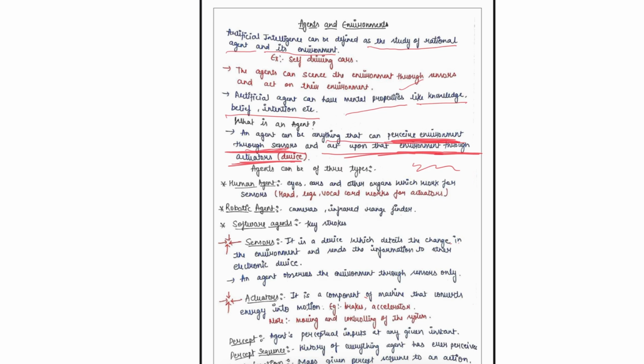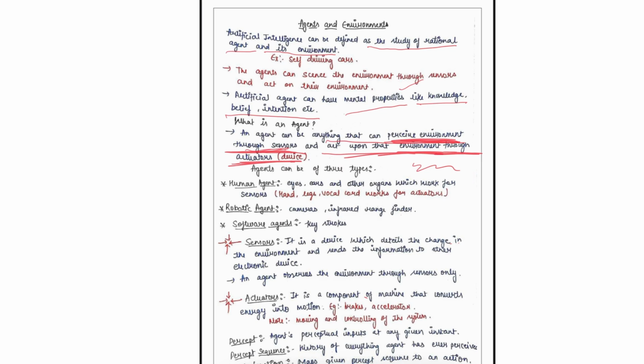Moving further, agents are of three types: human agents, robotic agents, and software agents. What are human agents? I am able to write here with the help of sensors. What are my sensors?